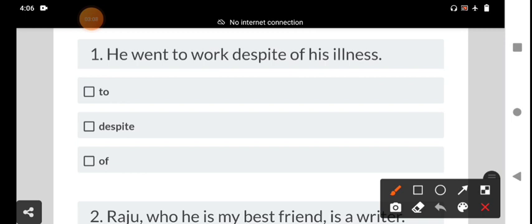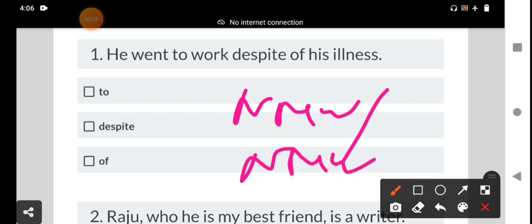I will explain. The only difference is in the way they are used. The meaning is the same, but the structure in which they are used is different. In spite of and despite are placed in front of a noun or noun phrase. Here illness is a noun, in the possessive case, his illness. It comes after in spite of or despite.